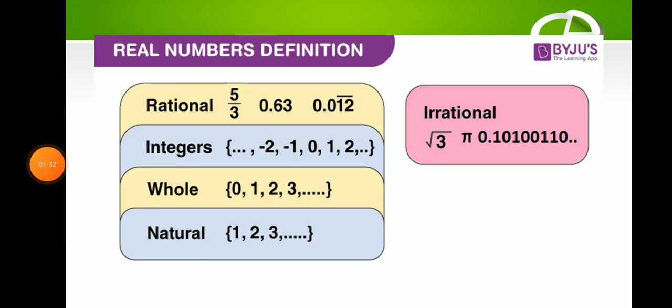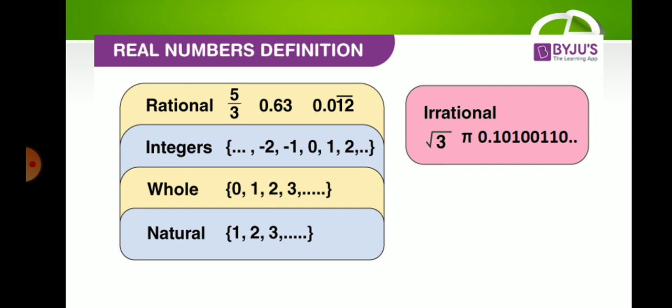So, real number definition. Rational: 5 over 3, 0.63, 0.012. The set of integers: negative 2, negative 1, 0, 1, 2. The set of whole numbers: 0, 1, 2, 3, and so on.